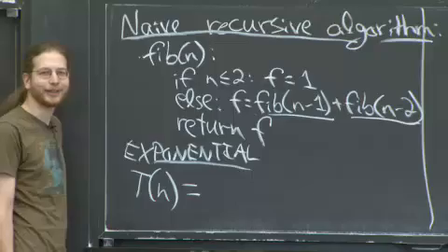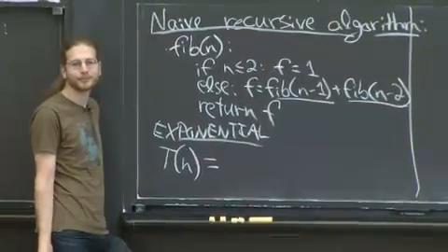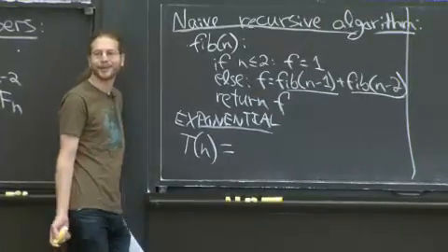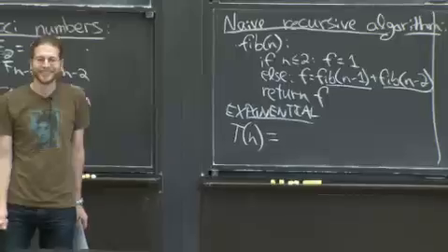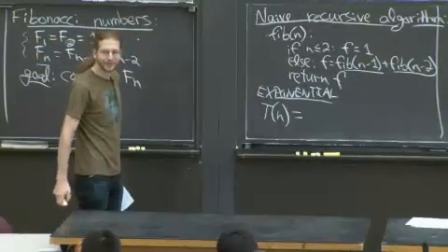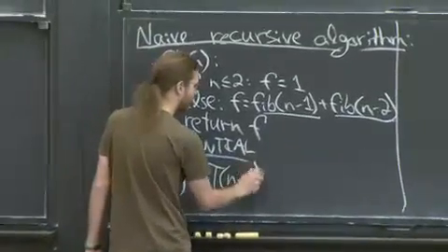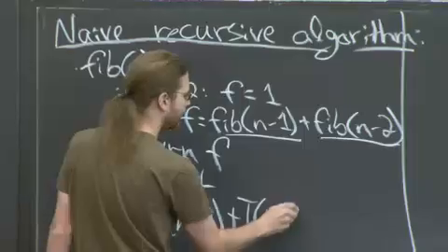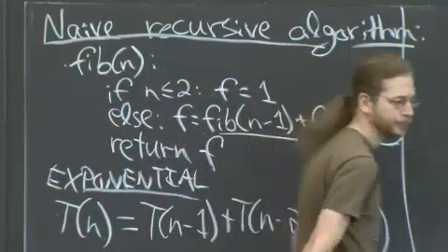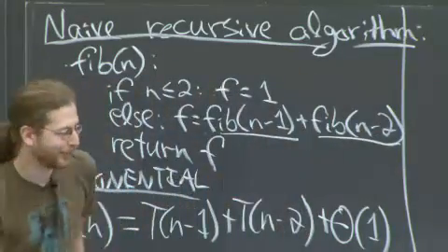Good throwback to the early lectures, divide and conquer. I hear whispers. Yeah? Yeah. T of n minus 1 plus T of n minus 2 plus constant. Want a cushion? I don't know how many you have by now.